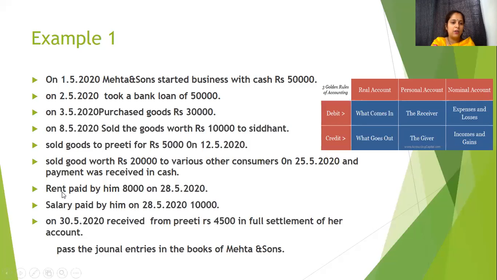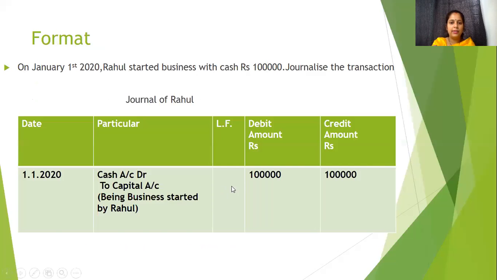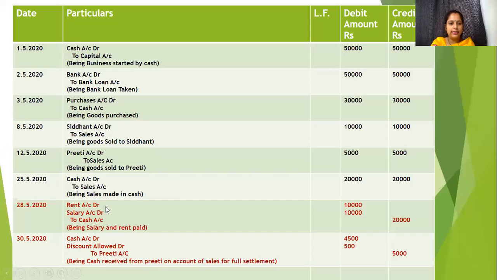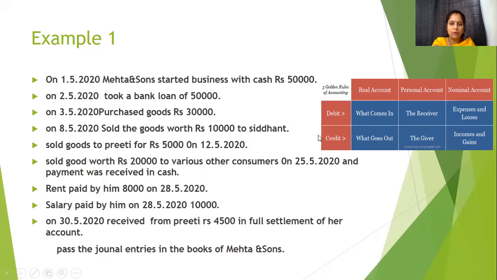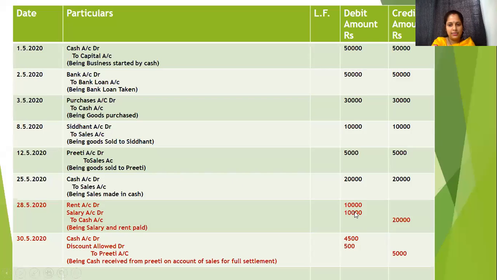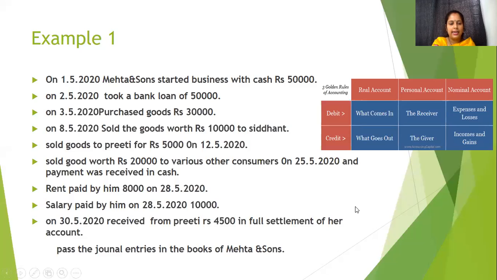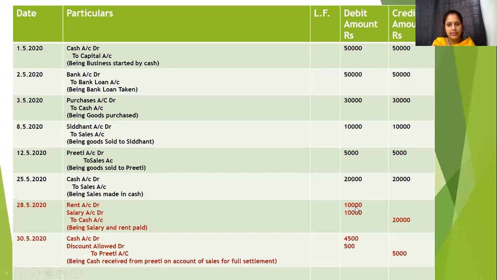And which account will we debit? We will debit rent account, we will debit salary account to cash account. So it will be rent account debit, salary account debit to cash account, and total amount should be 18,000. It is by mistake written as 20,000. Salary is 10,000, rent is 8,000, so it should be 18,000.